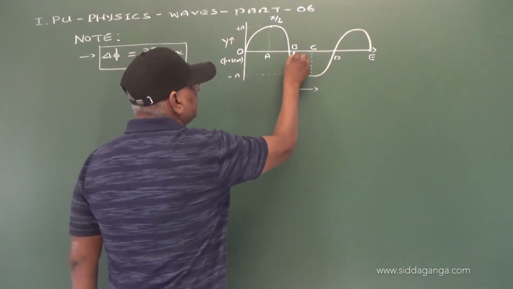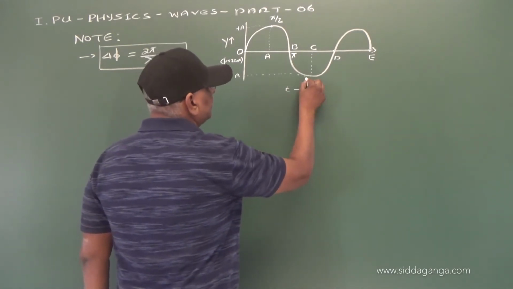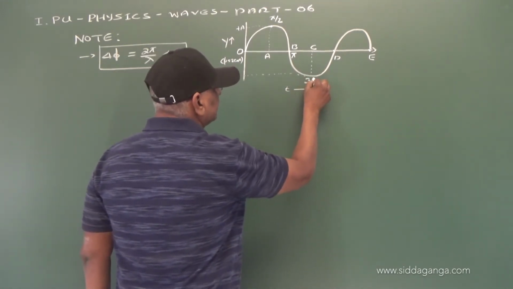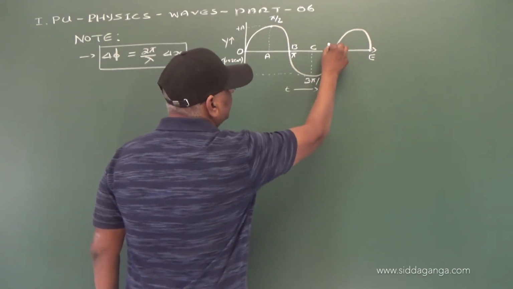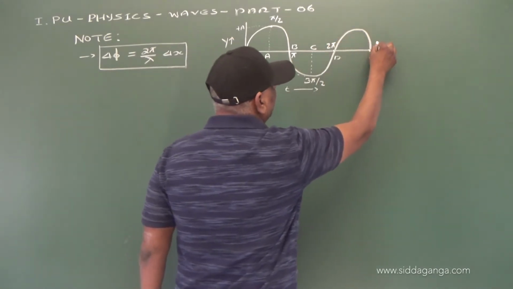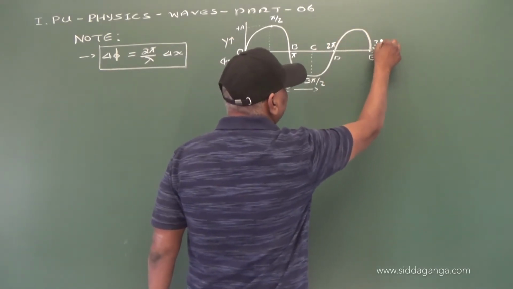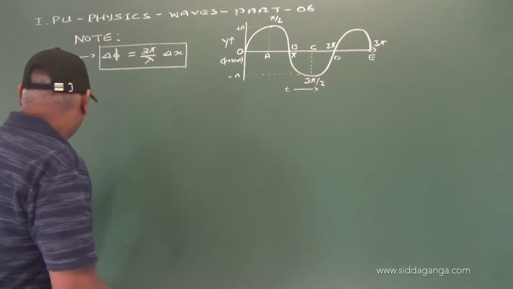B has the phase of pi. This has 3 pi by 2. This has 2 pi, and of course this has 3 pi, right.